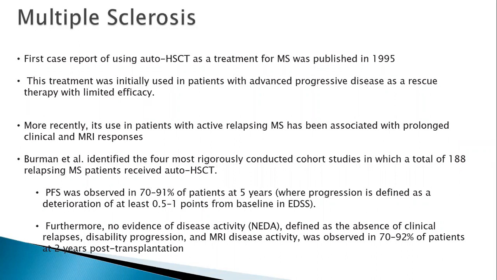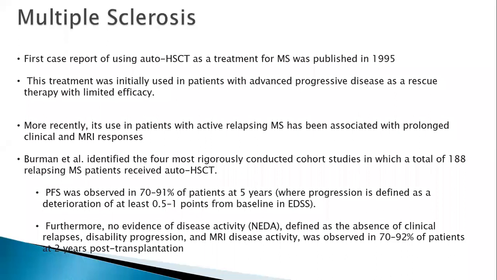Based on the 4 cohort studies, which included 188 patients, the PFS was to the tune of 70 to 91% at 5 years, which is very good data, where progression is defined as a deterioration of 0.5 to 1 point from the baseline disability scores. Moreover, no evidence of disease activity, defined as absence of clinical relapses or disability progression or MRI disease activity, was observed in 70 to 90% of patients 2 years post-transplantation.